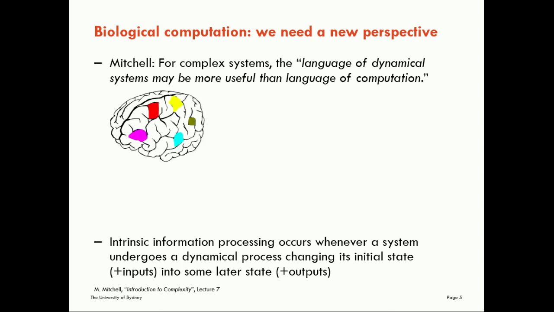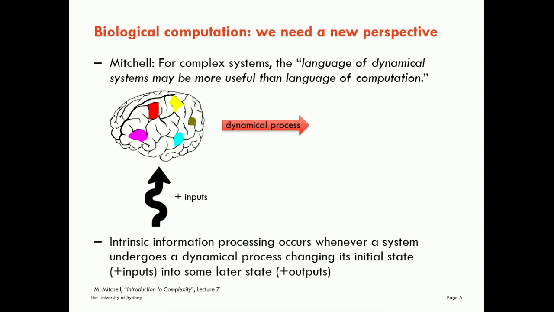Let's look at an example here, thinking about information processing in the brain. We can think about the brain as starting in an initial state, where that state is represented by the activity in each area in some spatio-temporal pattern encoding that state. We can think about the brain taking sensory inputs from the environment. We can think then about the dynamical process that the brain undertakes, where those states on the neurons interact.